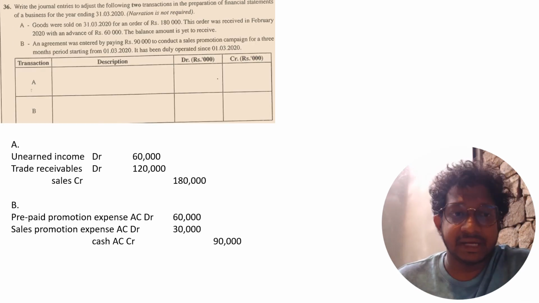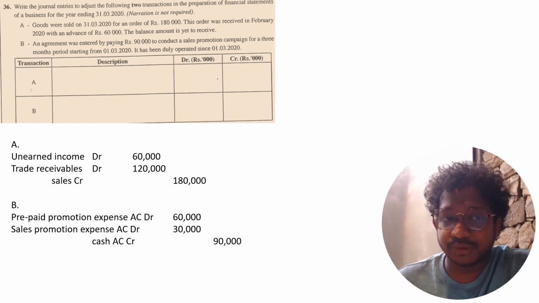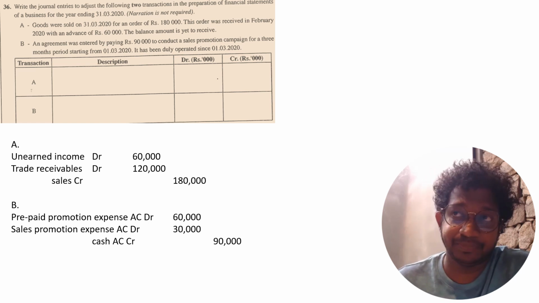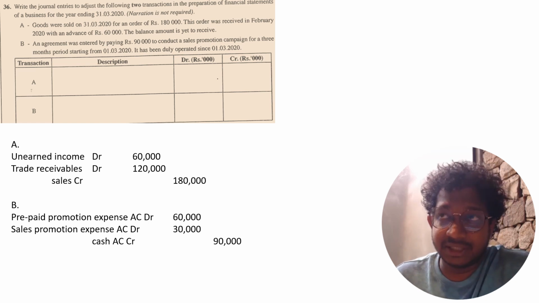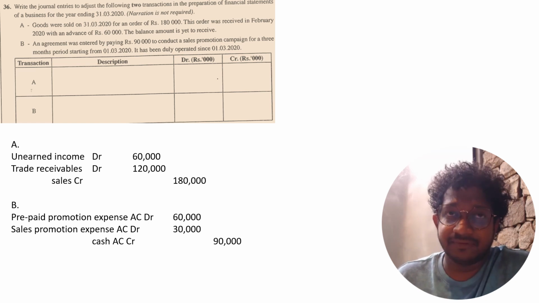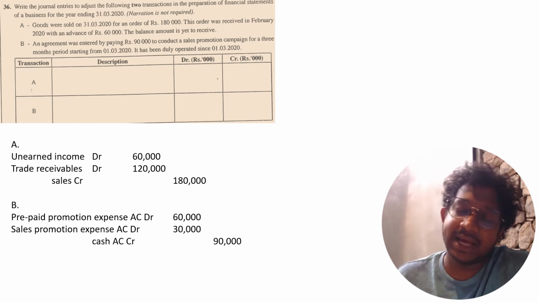Question 36 asks to write the journal entries to adjust these transactions as at the closing date, 31st March 2020. A. Goods were sold on 31st March 2020 for an order of 180,000. This order was received in February with an advance of 60,000. When you receive an advance, the double entry is cash debit, sales advance credit.